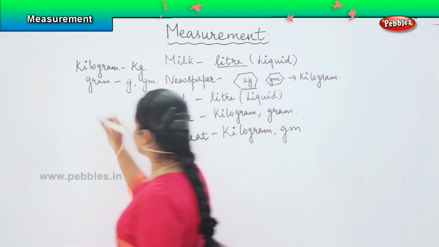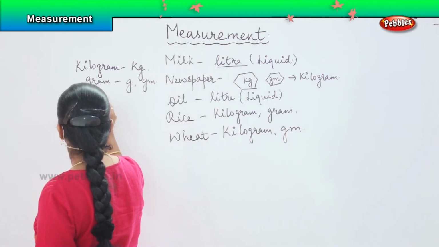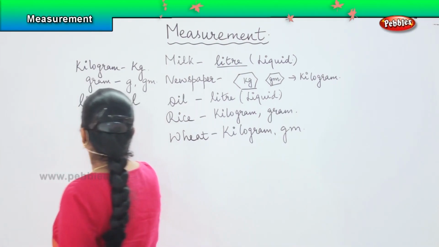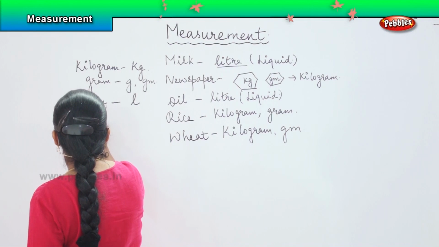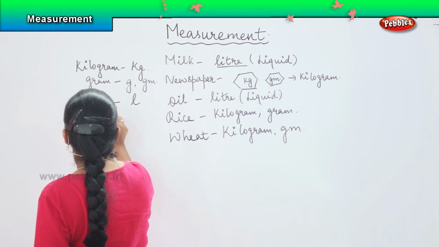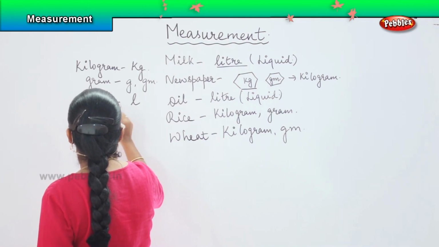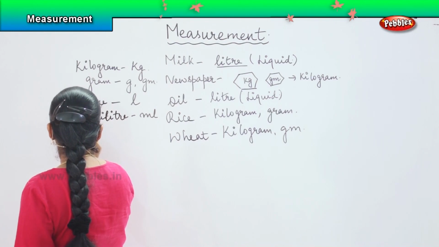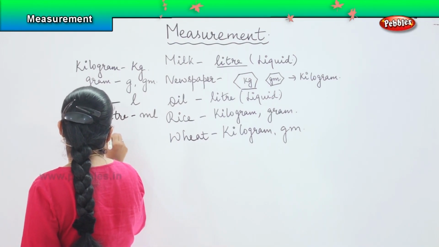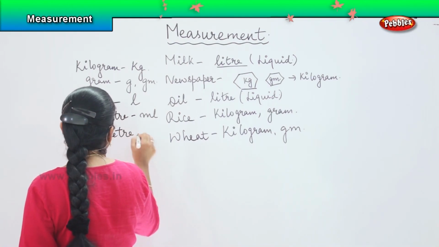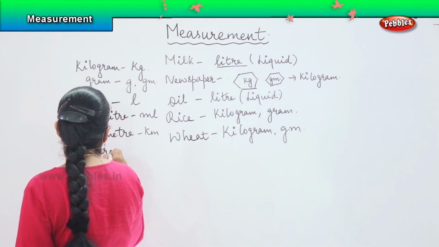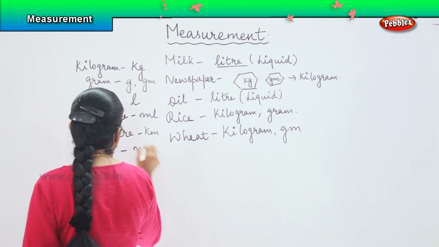For liter we write L. For milliliter we write ml. Then for kilometer we write km, and for meter we write m.